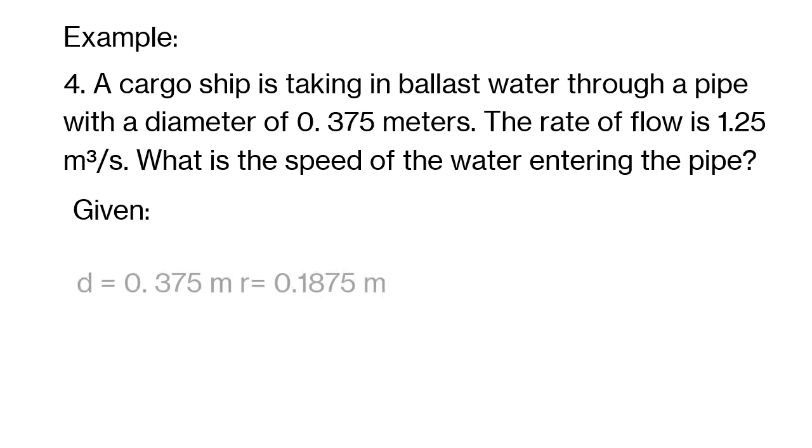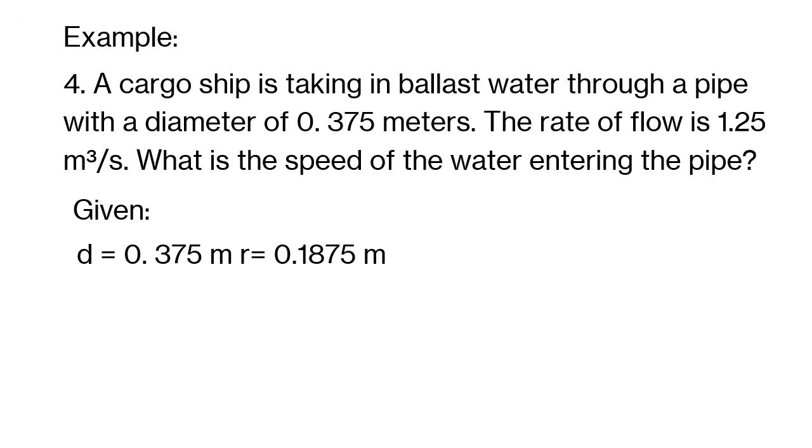So we know that the given information are as follows. The diameter is 0.375 meters, or that is a radius of 0.1875 meters. The rate of flow is 1.25 cubic meters per second. We're asked to find the velocity.